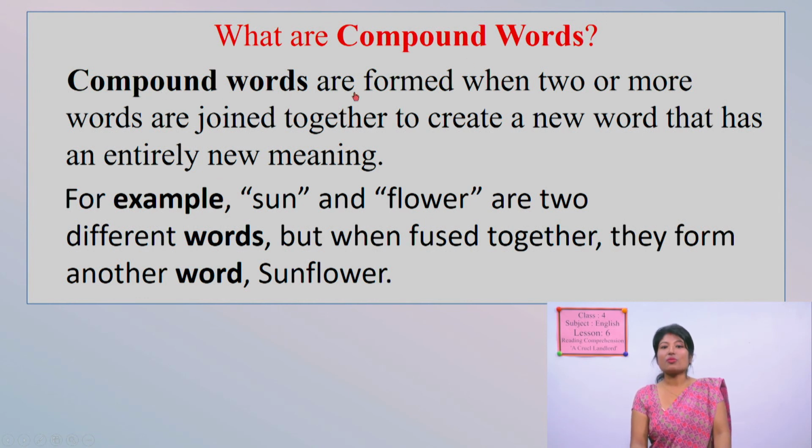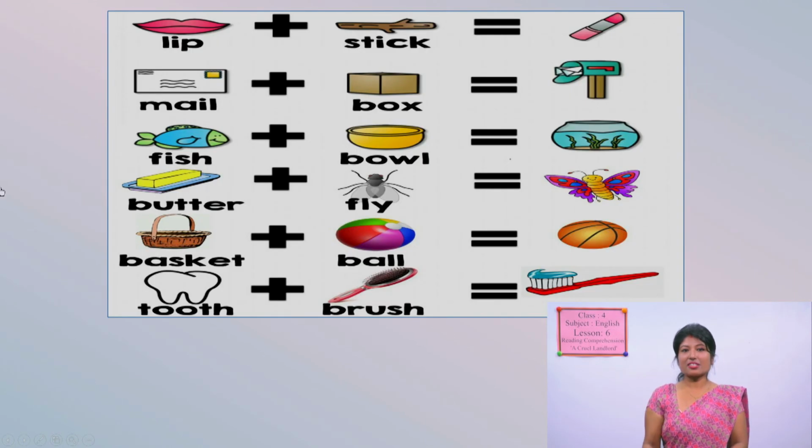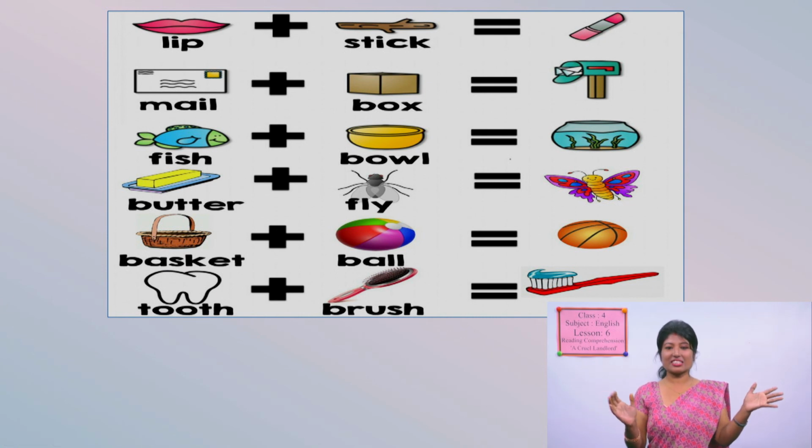Compound words are formed when 2 or more words are joined together to create a new word with an entirely new meaning. Like sun has one meaning and flower has another meaning, but when they are put together, it becomes sunflower. So it gives a new meaning. Some examples: lip and stick become lipstick, mail and box, mailbox, fish and ball, fish ball, butter and fly, butterfly, basket plus ball, basketball, tooth plus brush, toothbrush. So this is a very interesting task.